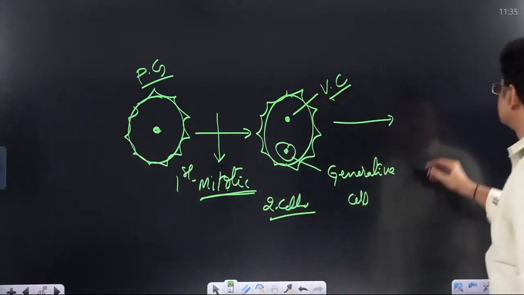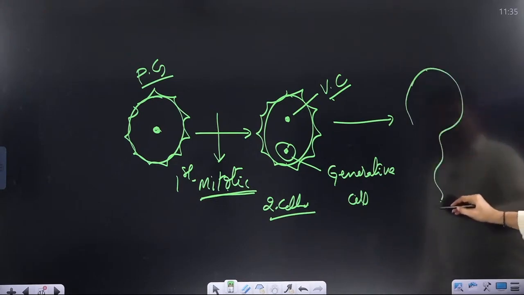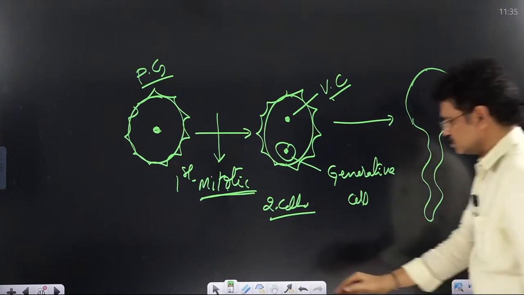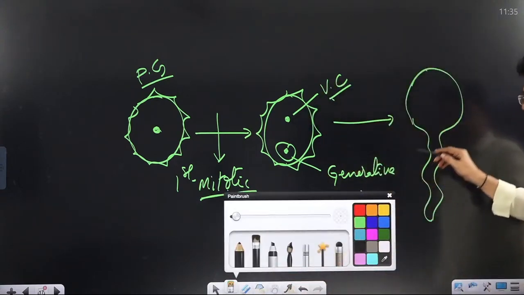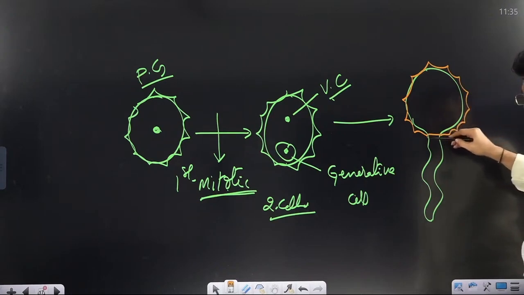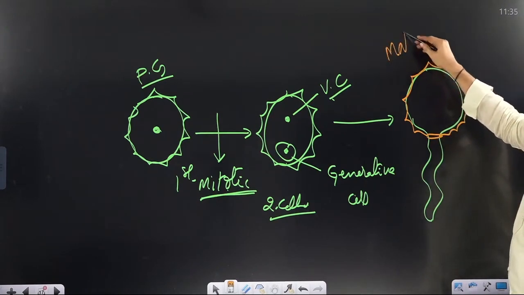At that time, this intine is extruded out in the form of a tubular structure. Formation of the pollen tube from the intine is known as pollen germination. Now this pollen grain is termed the male gametophyte.